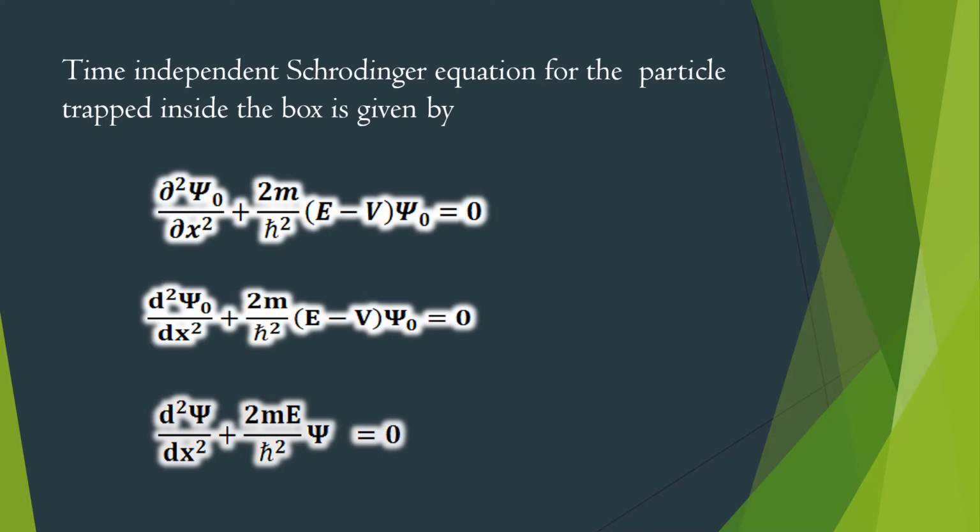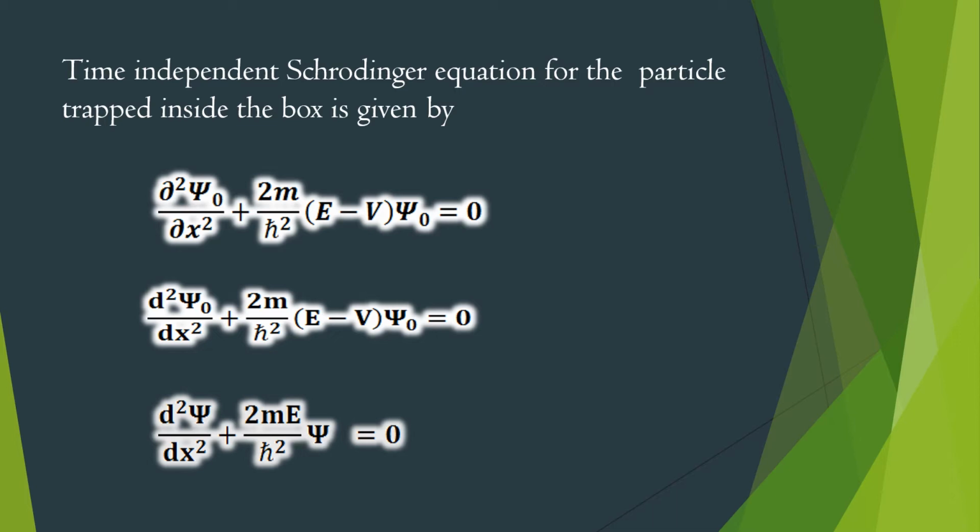Now the third point is to write the Schrodinger wave equation for the particle. Here, we choose the time-independent Schrodinger wave equation since the potential energy of the particle is zero everywhere inside the box. Hope you remember the time-independent Schrodinger wave equation: ∂²ψ₀/∂x² + (2m/ħ²)(E − V)ψ₀ = 0, where ψ₀ is a function which depends on position coordinates only.